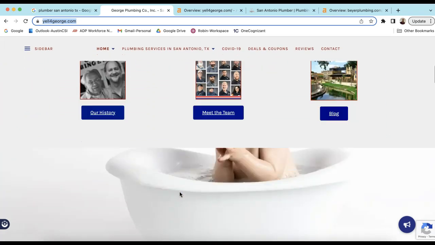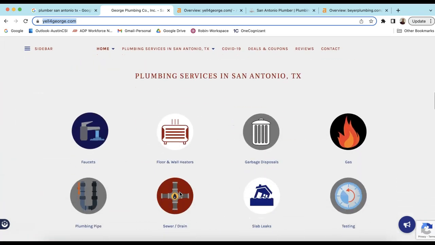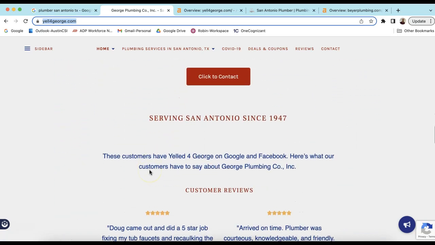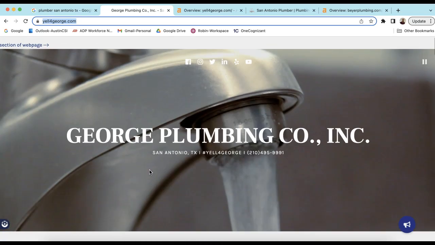I wouldn't change too much on the front end actually, but there are some things you do on the back end that you really can't see on the front end of the website that increase your traffic and your leads. And I'll show you that, just to get you more reachable on Google.